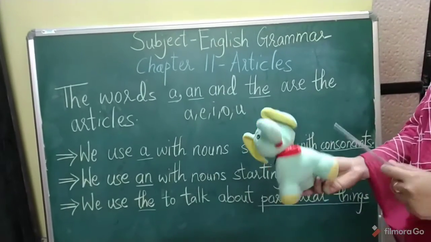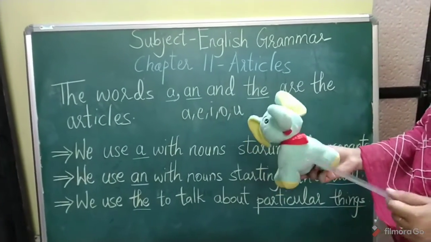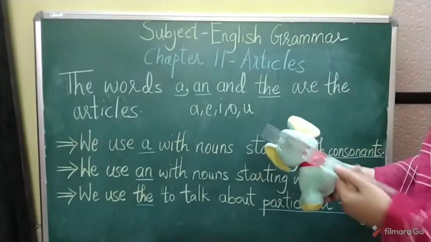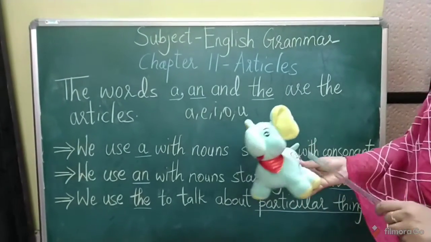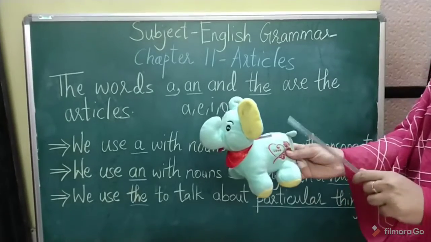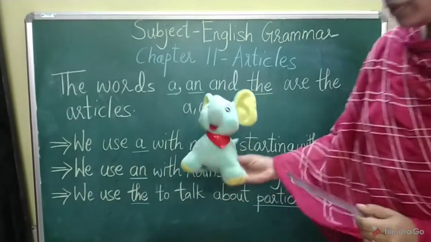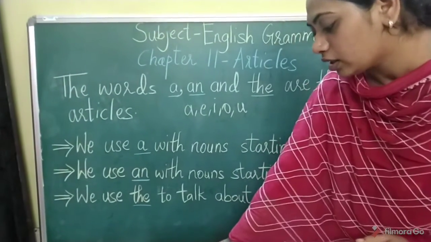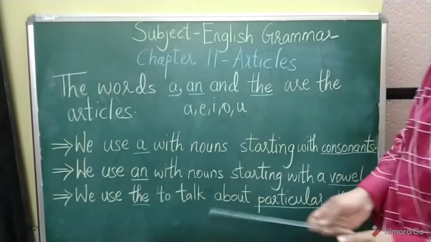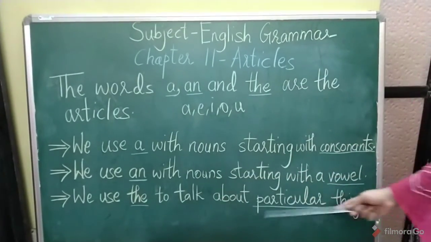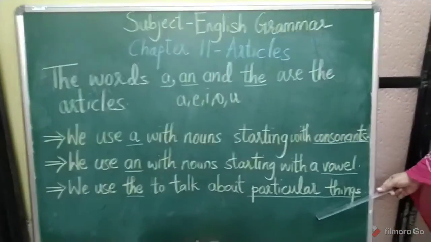And if I talk about an elephant in general, it would be an elephant. I saw an elephant in the jungle, but I saw the green elephant in the jungle. So I am talking about a particular green colored elephant. So there we use the. We use the to talk about particular things.